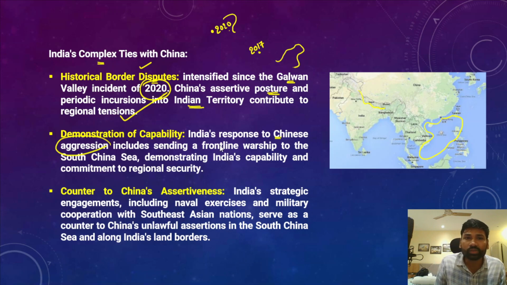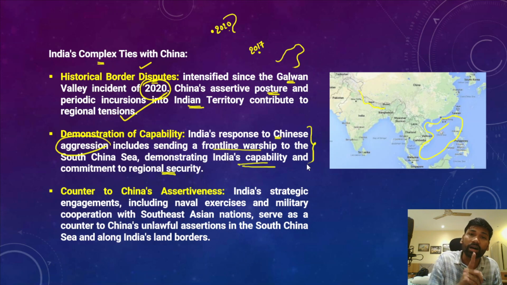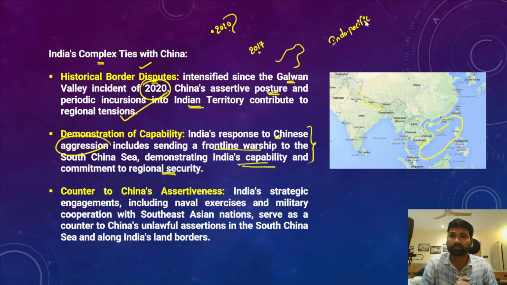India's response includes sending frontline warships into the South China Sea and demonstrating India's capability and commitment to regional security. Now India has been asserting itself as a regional power, and that is a very important change that we have been observing in India's Indo-Pacific policy, because China is very well known for adopting aggressive and assertive postures against India and other regional neighbors. So India demonstrating its capability is something which has been indicating a changed approach from the Indian side.